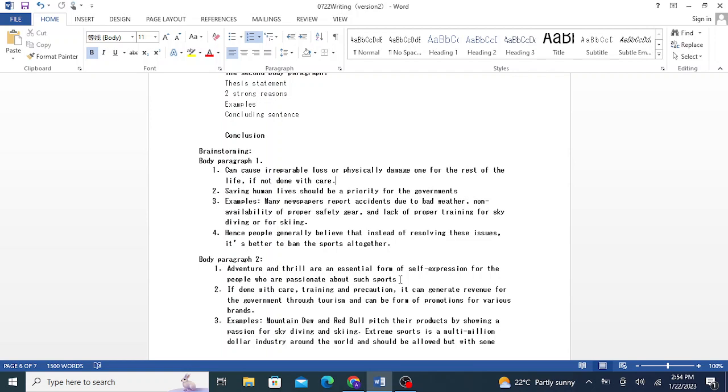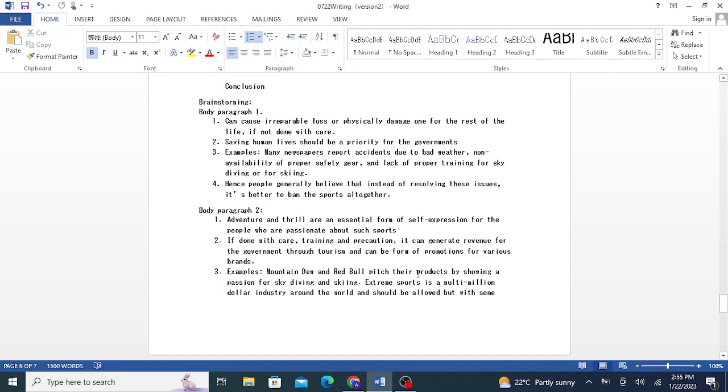Okay. So the second part is, if done with care, training and precaution, it can generate revenue for the government through tourism and can be a form of promotion for various brands. As I mentioned earlier, it is a form of promotion for brands like Red Bull and Mountain Dew, and I could use them as examples here.